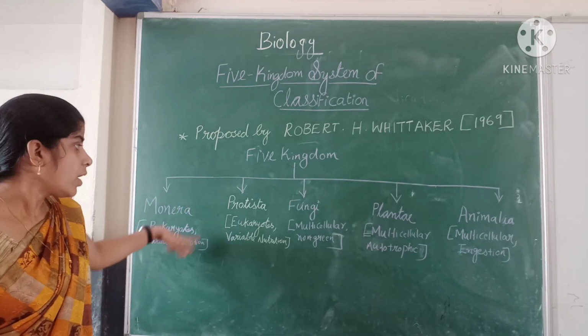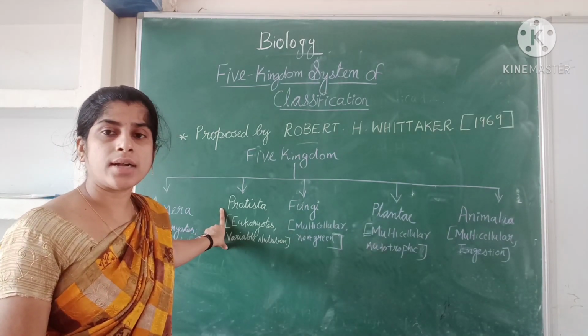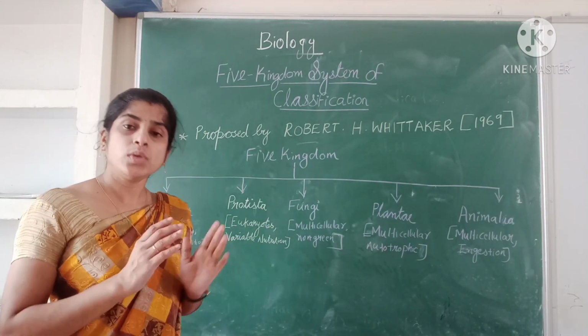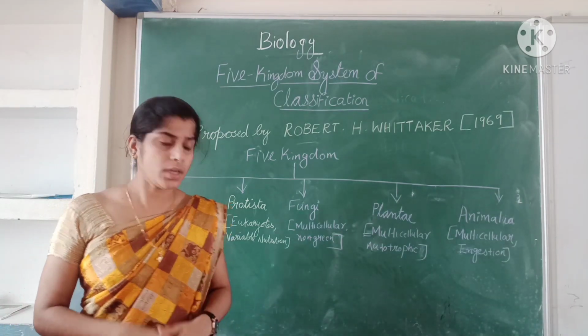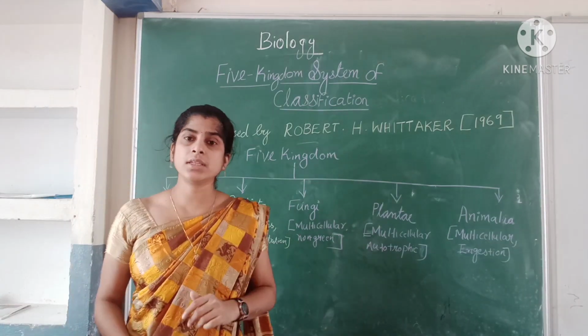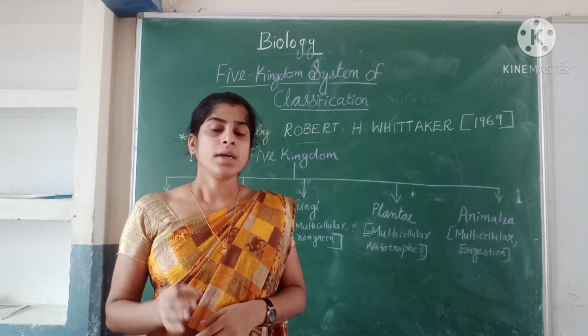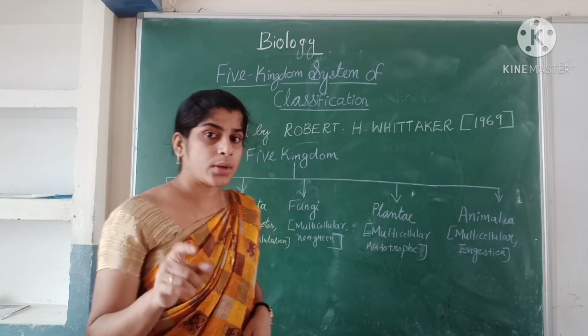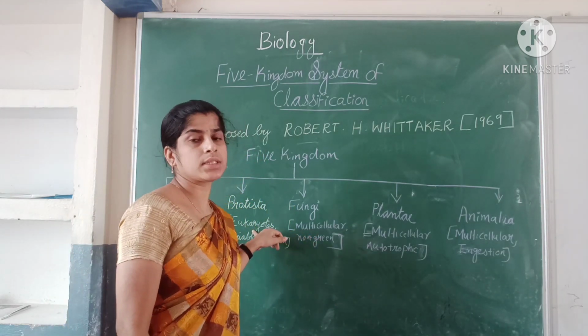Next is kingdom Protista. Kingdom Protista also includes unicellular organisms and they are eukaryotic, meaning there is a well developed nucleus in the cell.